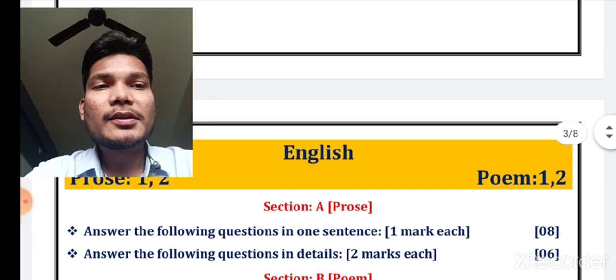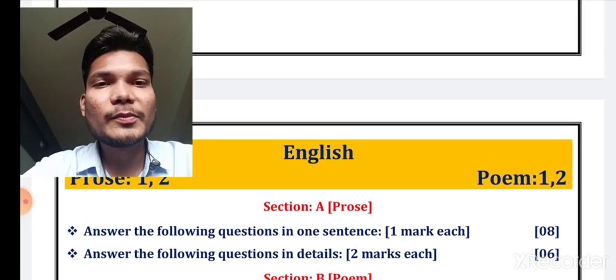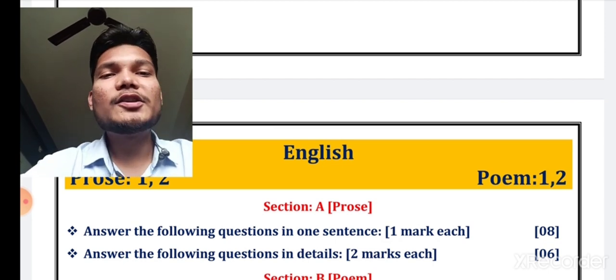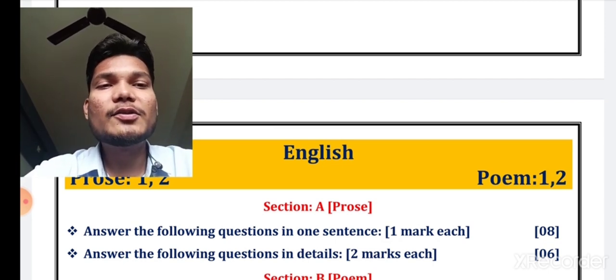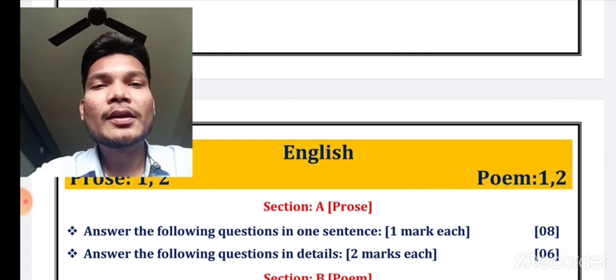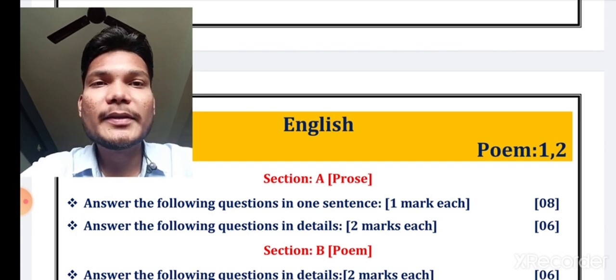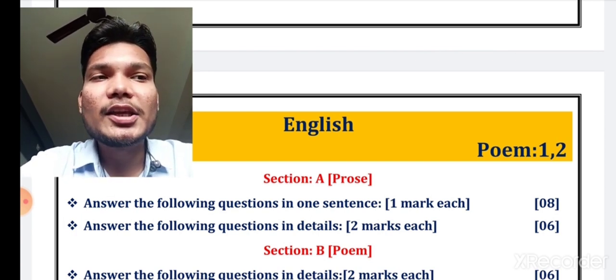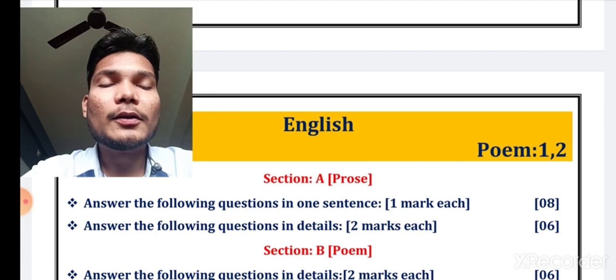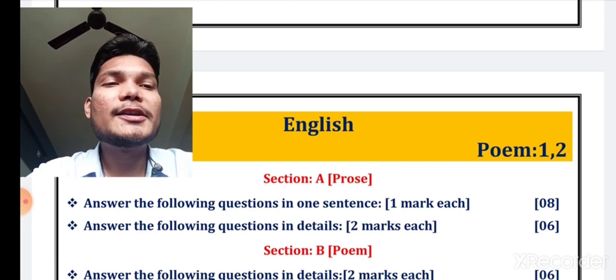Now see, section A will be of prose. It means it is going to be asked from the lessons. In that, the first question is answer the questions in short, 1 mark each, 8 marks will be there. Question 2, answer the following questions in detail, 2 marks each. You will have to attempt any 3, and it will be of 6 marks.